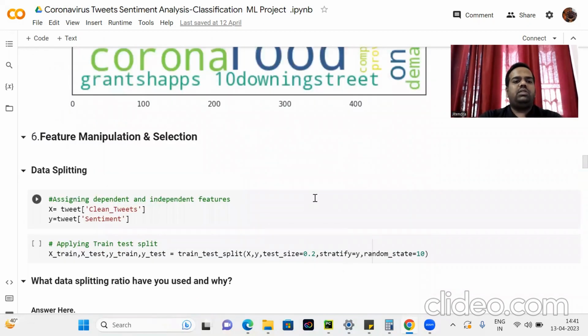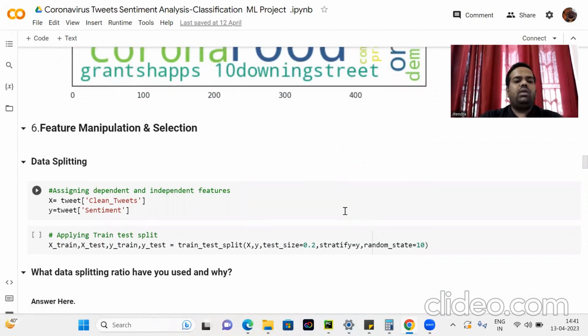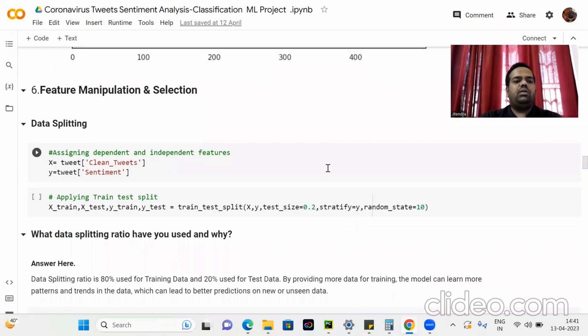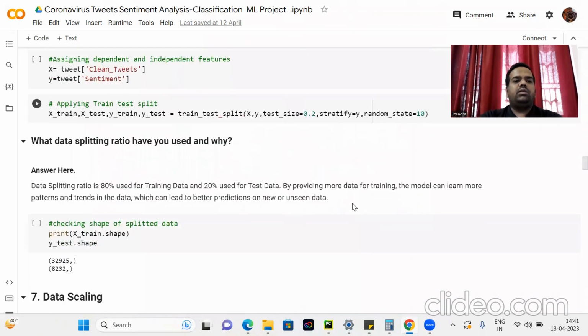So start with the feature manipulation and selection. First, start with the data splitting. We assign the independent variable as clean tweet and the dependent variable as the sentiment. So we apply the train test split to get X train, X test, Y train, and Y test, with a test size of 0.2 and random state equal to 10.